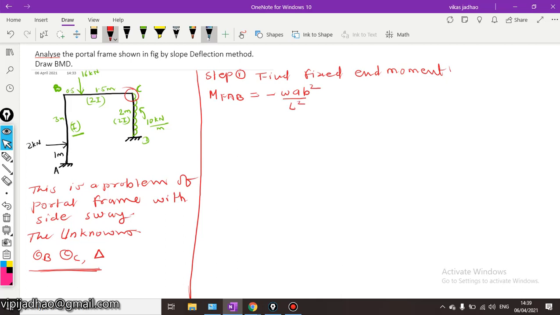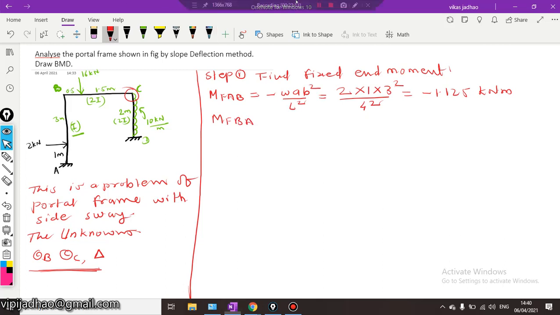We have W equal to 2 kilonewton, so 2 into A is 1 multiplied by B is 3 square, divided by L square, that is 4 square. So MFAB will be equal to minus 1.125 kilonewton meter.